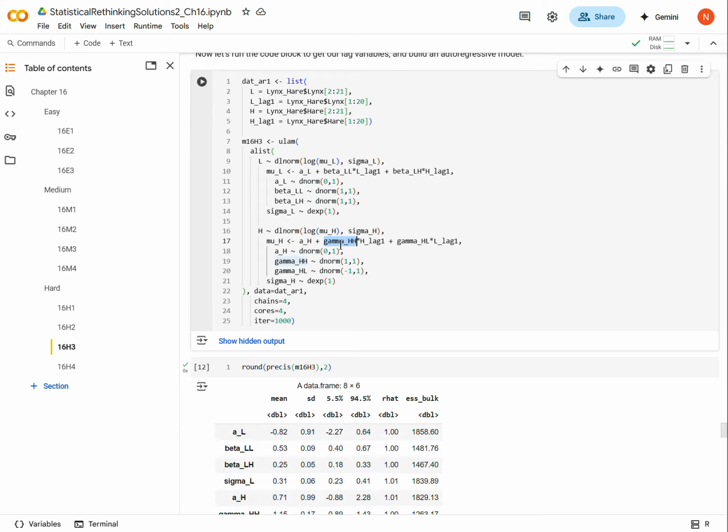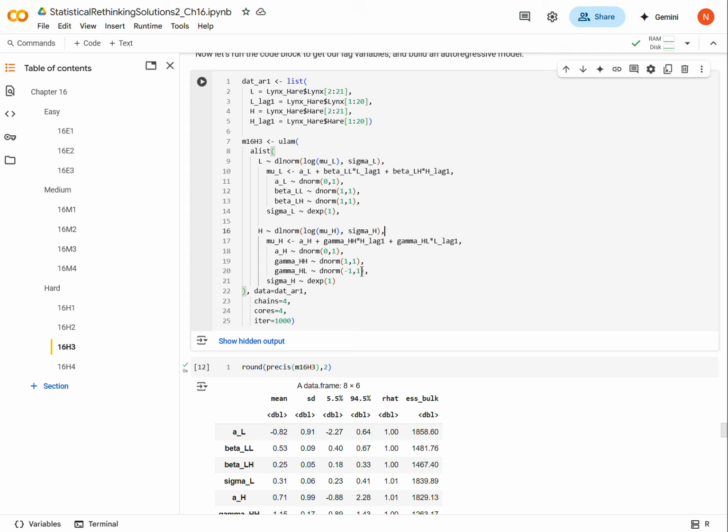I'm calling them gamma just as a way of distinguishing between lynx and hare coefficients. So for gamma HH, in other words, the number of hares in this time period as predicted by the number of hares in the previous time period, we make a similar argument as for beta LL up here. There was a lot of hares last time, and there's probably a lot of hares this time. But now we have this probably negative coefficient for HL, the number of lynxes in the time period. So again, the number of hares in this time period based on the number of lynxes in the previous time period.